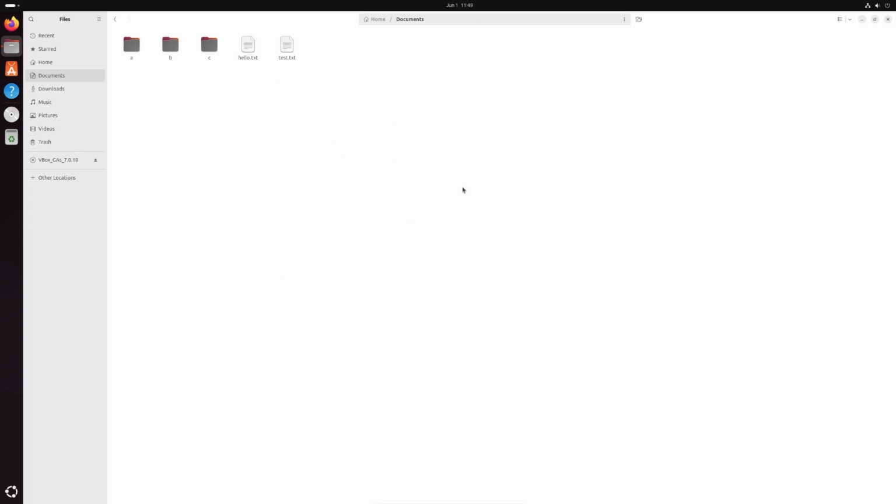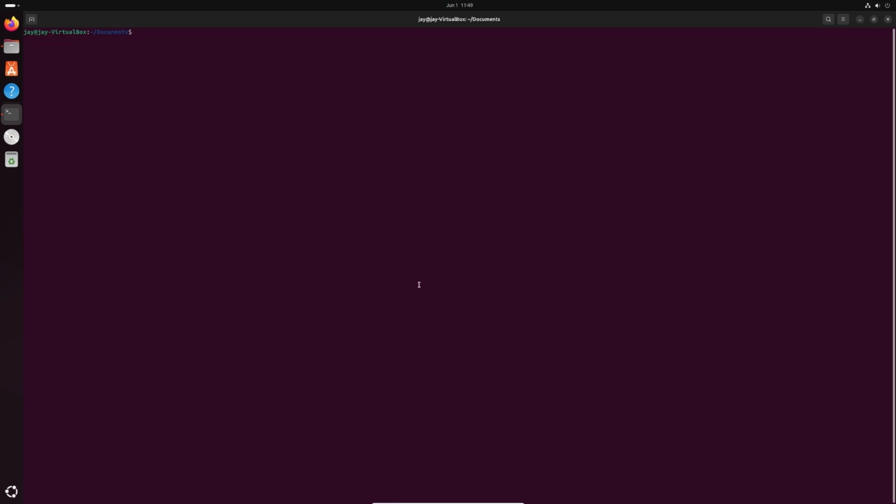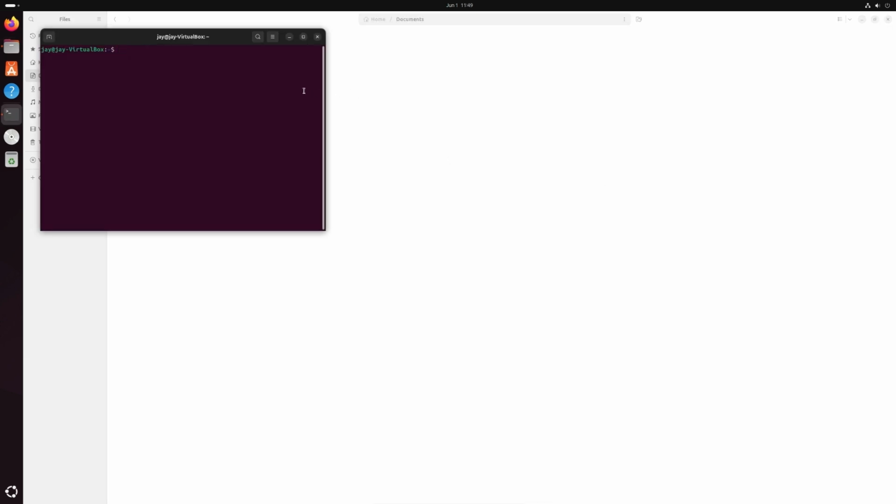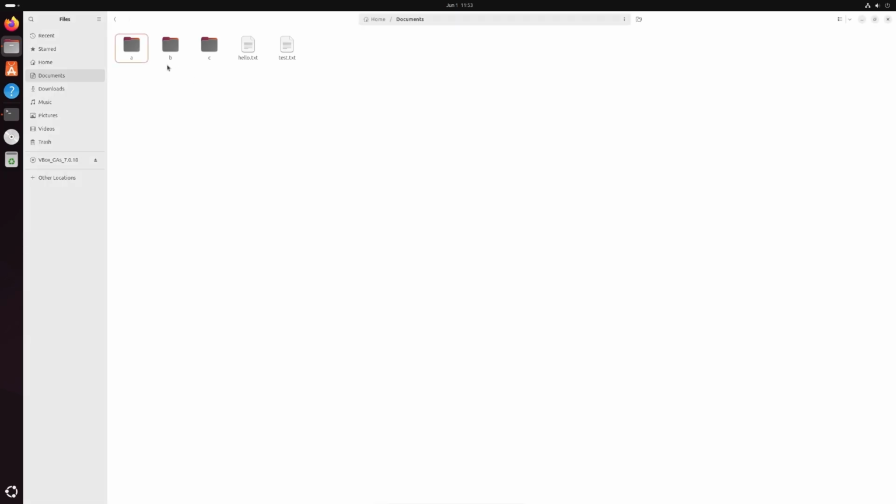Now if you want to open a terminal anywhere, just right click and open in terminal. Also there is one shortcut to open your terminal. Just press Ctrl Alt T on your keyboard and your terminal will be open. So we'll go to the documents folder, cd Documents.